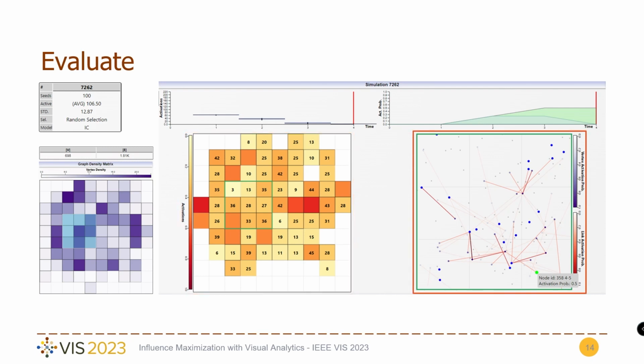The local topology can be inspected by brushing a set of cells of the graph in the density matrix. This view highlights the currently active nodes and edges, with a color transparency encoding their activation probability. Finally, by hovering on a node in the local topology view, its activation probability is displayed in the area chart, showing both the instantaneous and cumulative perspectives.